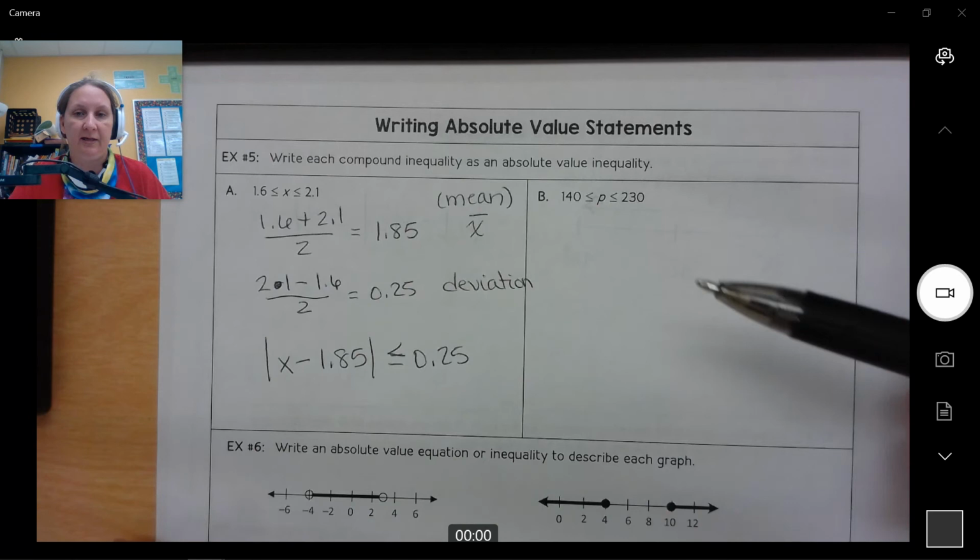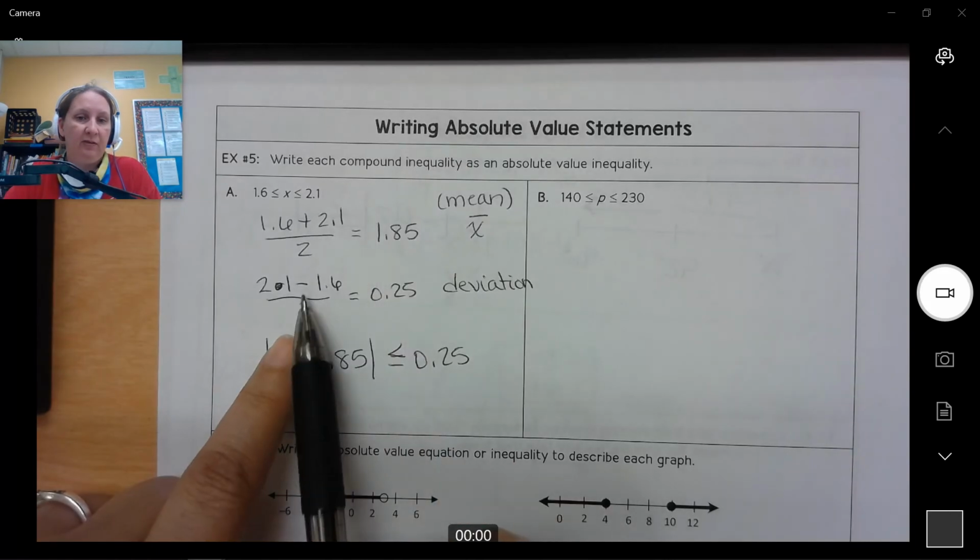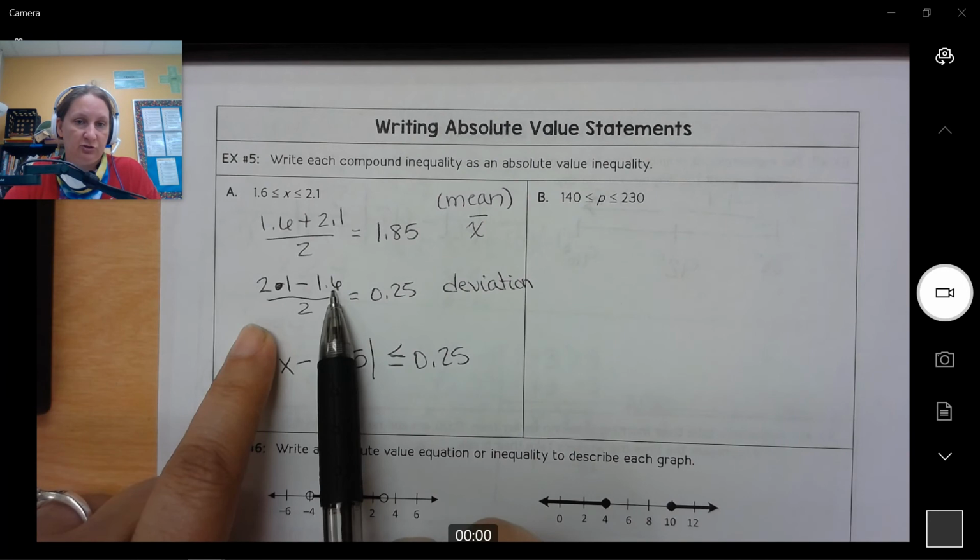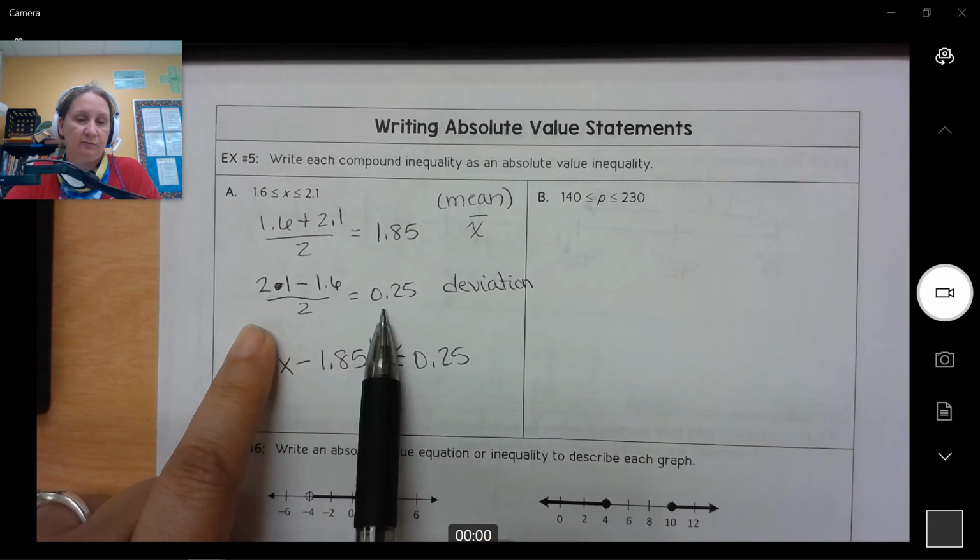Then we figure out the distance away from 0, which is finding the distance between the two, and divide it by 2. And then our answer is in the form of x minus the mean is less than or equal to the deviation. So when we're doing some word problems on this assignment, that is going to be your basic formula. X minus the mean is less than or equal to, or greater than or equal to, depending on what the sign is in the original question, the deviation.